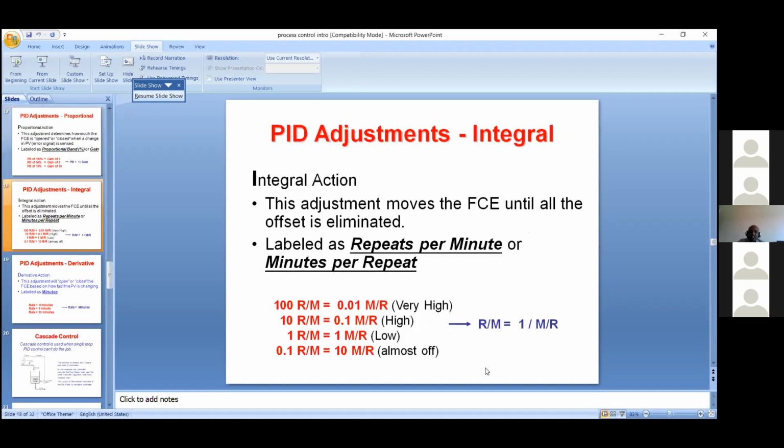Then there is integral adjustment. This adjustment moves the final control element until all the offset is eliminated. We have seen there is a small difference between the set point and PV. That offset is to be nullified, and accordingly the integral time constant has to be set. It is labeled as repeats per minute or minutes per repeat.